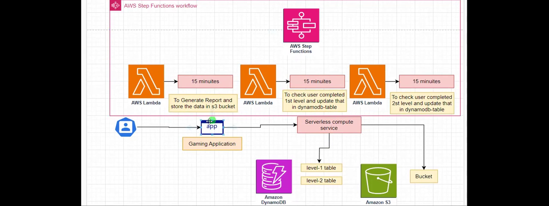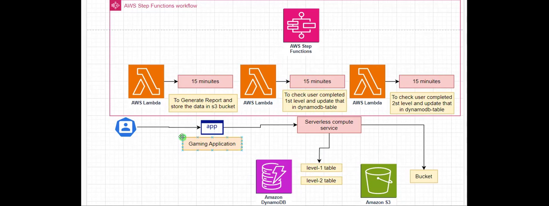Whenever the user starts your application, it will take care of generating the data and putting it inside your S3 bucket. After that, based on the level your user completed, it may execute one Lambda function or the other and store that data inside your DynamoDB tables. That's what we're going to see in this video.